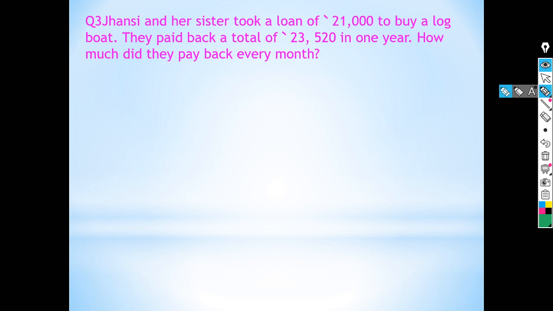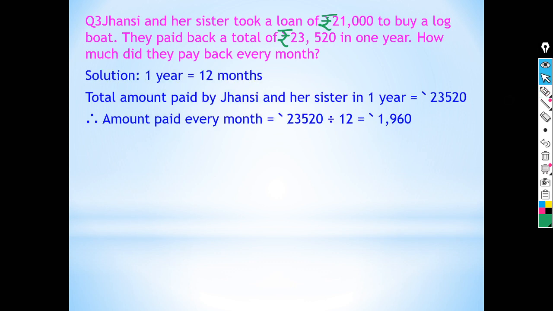Jhansi and her sister took a loan of rupees 21,000 to buy a boat. They paid back a total of rupees 23,520 in 1 year. How much did they pay back every month? Here, Jhansi and her sister took a loan of rupees 21,000 and they paid back 23,520 in 1 year. So you have to find out their monthly installment. So come to the solution part.